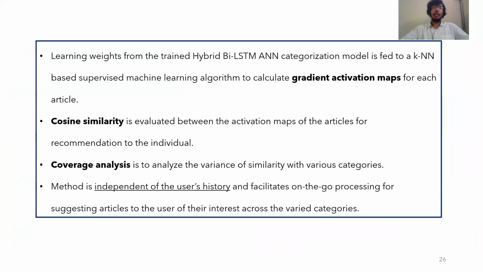Conclusion. We introduce a hybrid categorization model and then extend it to perform recommendations by using gradient class activation maps. We calculate the gradient class activation maps and then perform cosine similarity based KNN modeling to understand how recommendations can be given. We use coverage analysis to analyze how the similarity varies across different categories and which categories are related to each other. This method is independent of the user's history and facilitates ongoing processing of suggesting articles.